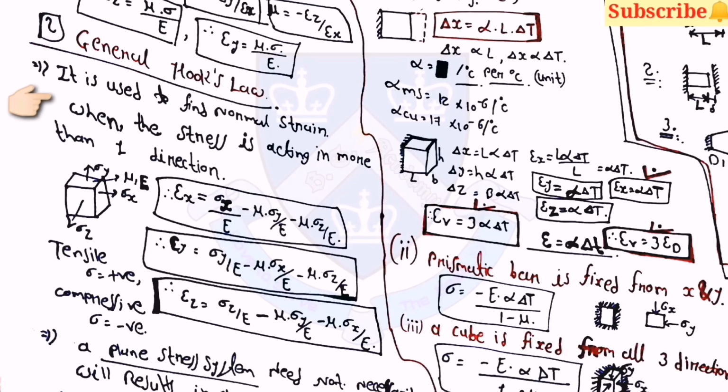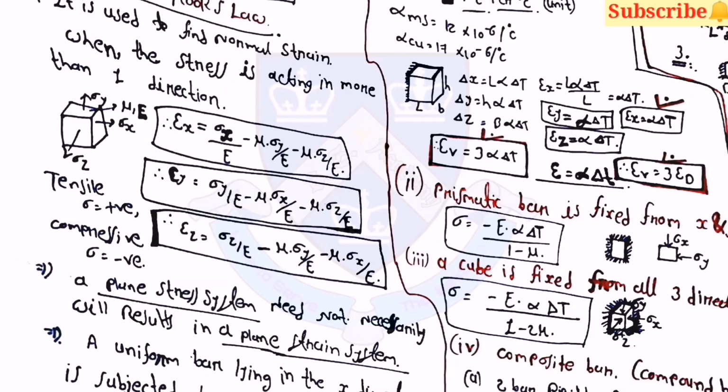Then the second one is general Hooke's law. For that, 3 equations are there for 3 different directions. Epsilon x is equal to sigma x by E minus mu into sigma y by E minus mu into sigma z upon E. Then for the y direction, epsilon y is equal to sigma y by E minus mu into sigma x by E minus mu into sigma z by E. Then for the z direction, epsilon z is equal to sigma z by E minus mu into sigma y by E minus mu into sigma x upon E.